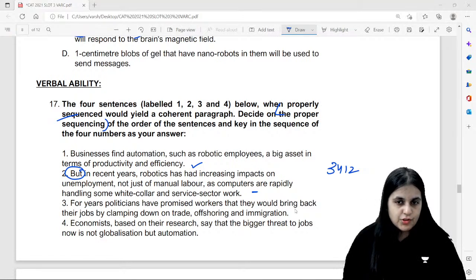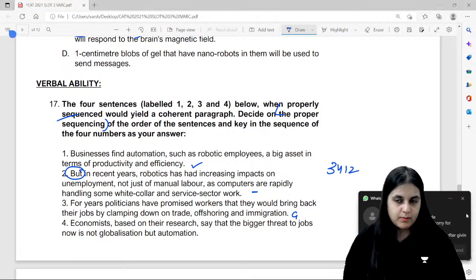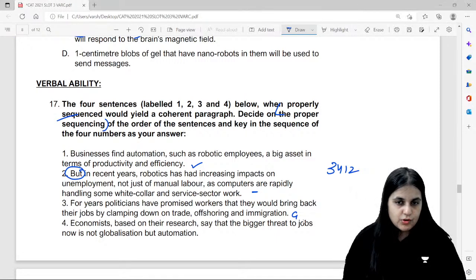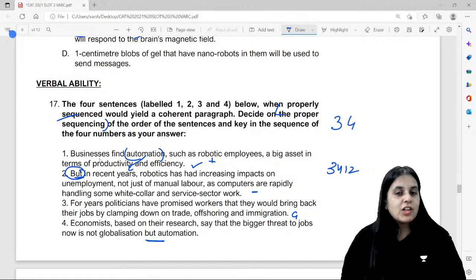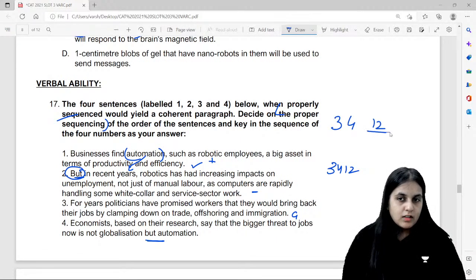See, this option is about globalization, but this option is now saying that globalization is not such a big threat, but automation is a far bigger threat. Now this is positive for automation and this option is negative for automation. Businesses may like robots, but robots are causing unemployment. So 4, 1 and 2 deal with automation.